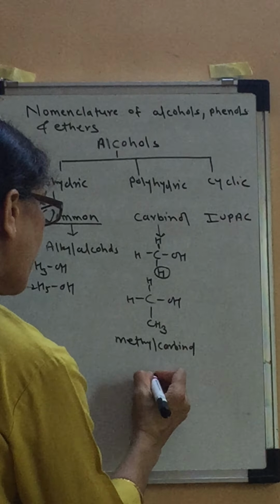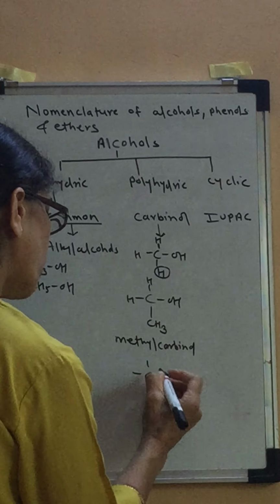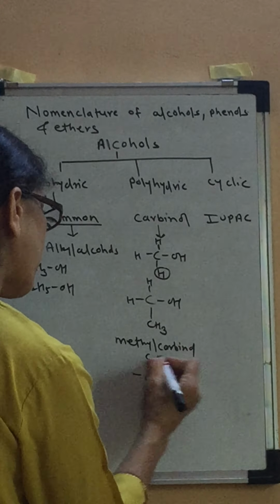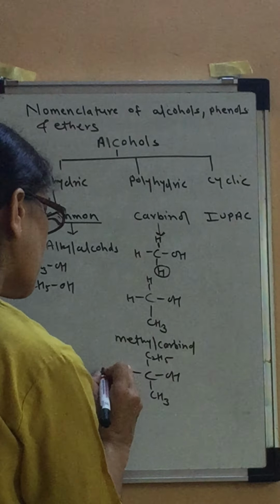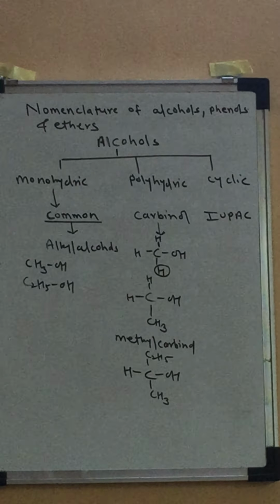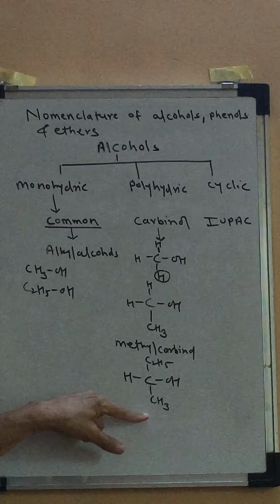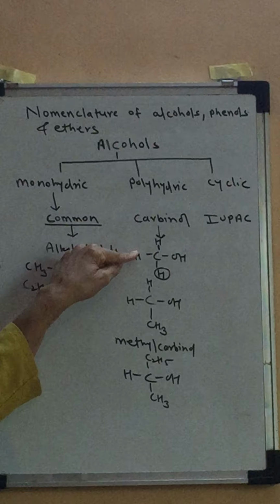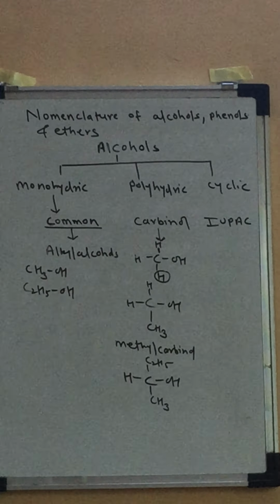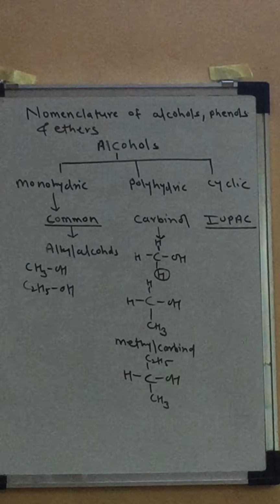Similarly, we can have two hydrogen atoms substituted by two different groups. It is possible. Then alphabetically you have to name. It is ethyl, alphabetically first, then methyl, basically ethyl methyl carbinol. So that is the carbinol system, and now we will go to the important IUPAC system.